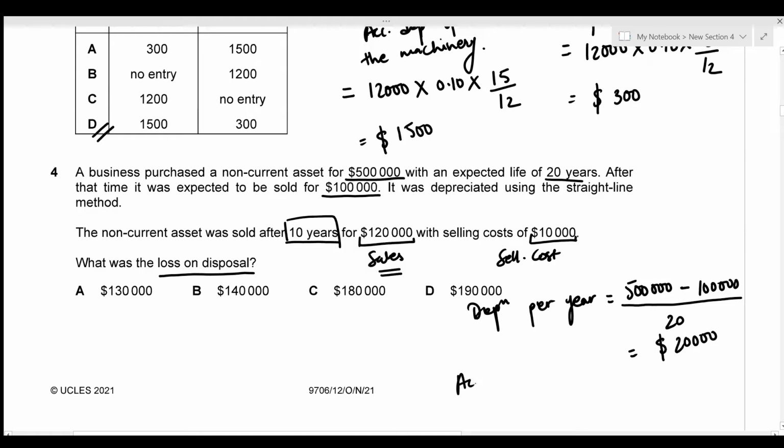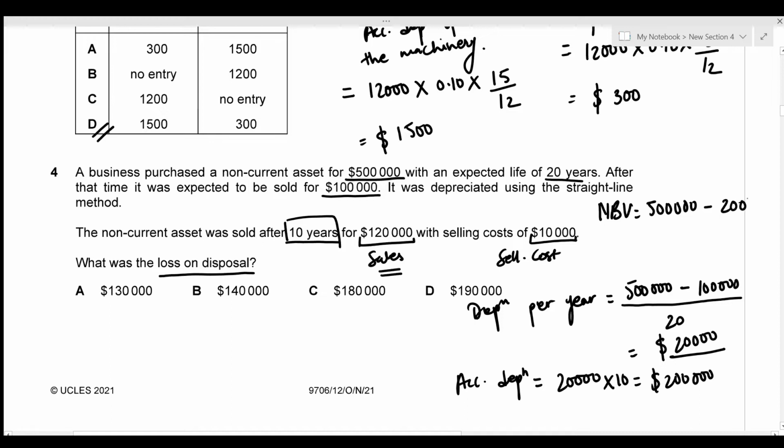And then the accumulated depreciation will be for 10 years. So I can just multiply this depreciation per year by 10. So that's going to be 20,000 into 10, which gives us a total of 200,000. Now the net book value is just going to be the cost, which is 500,000, minus the accumulated depreciation, which is 200,000. This gives us a total of 300,000.